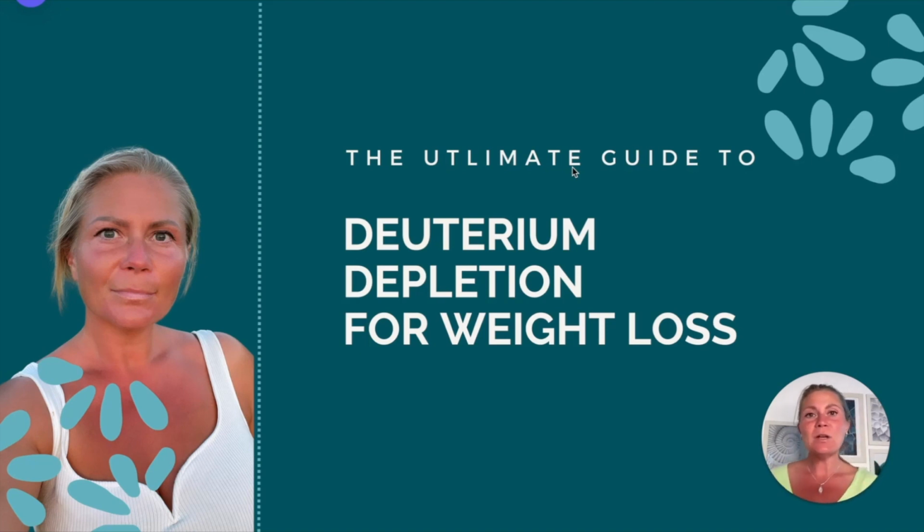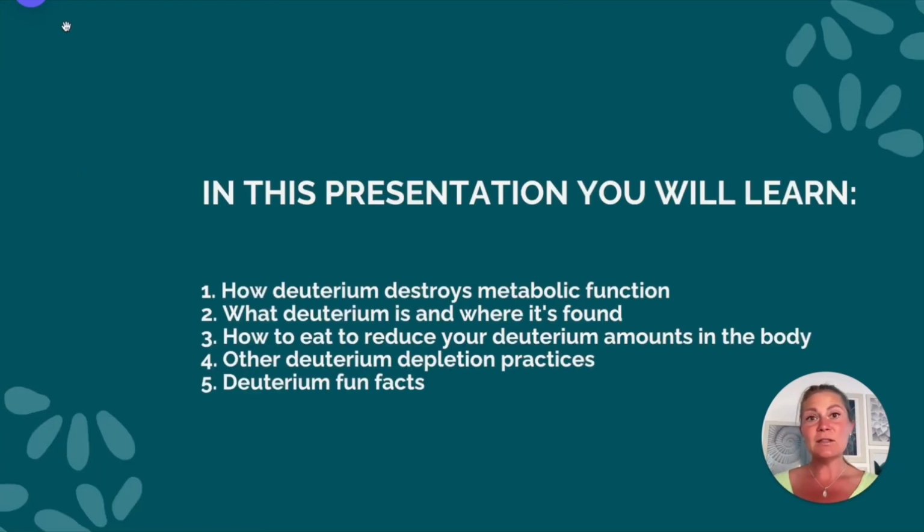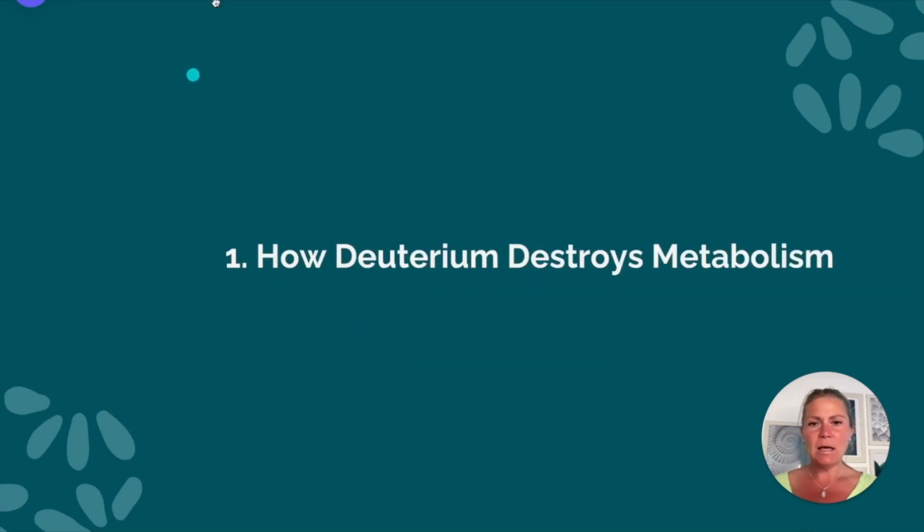So I want to cover several topics with you and explain to you exactly why it happens and how to avoid it. The topics in this presentation are the following. You will learn about how deuterium destroys metabolic function. We will discuss this first, then we'll go on to what deuterium is and where it's found, how to eat to reduce your deuterium amounts, and other deuterium depletion practices, and we'll discover some deuterium fun facts as well. So let's dive in. How deuterium destroys metabolism.